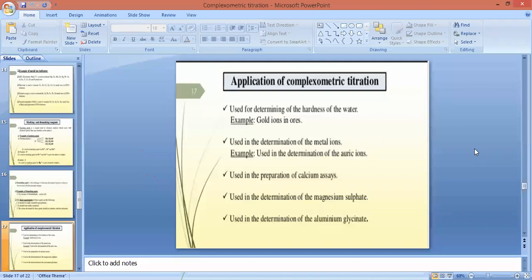So these are the masking and demasking agents. Next point of complexometric type of titration is the application of complexometric titration. The first application is that it is particularly used for determination of hardness of water. So first we should know what is hard water. Hard water is nothing but the water which contains metal ions in it, for example calcium, magnesium, aluminum.